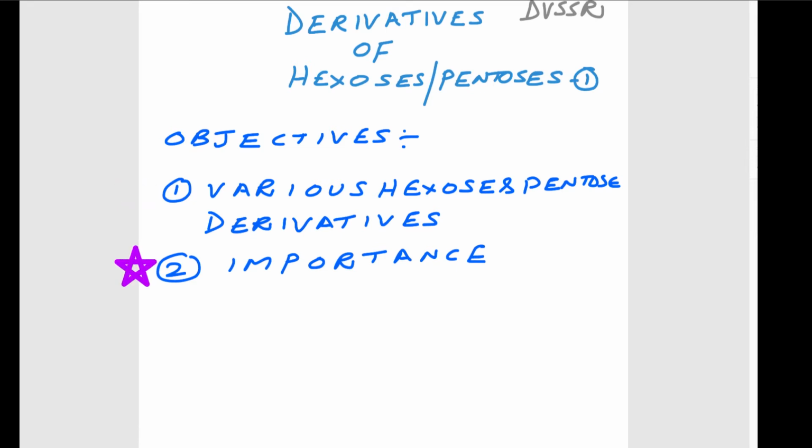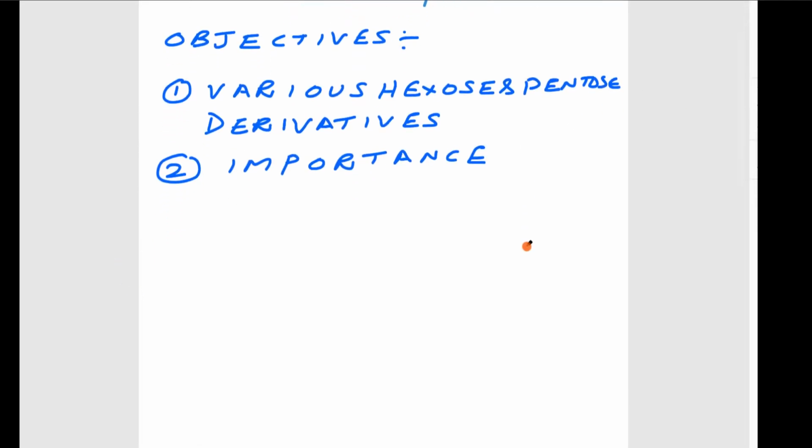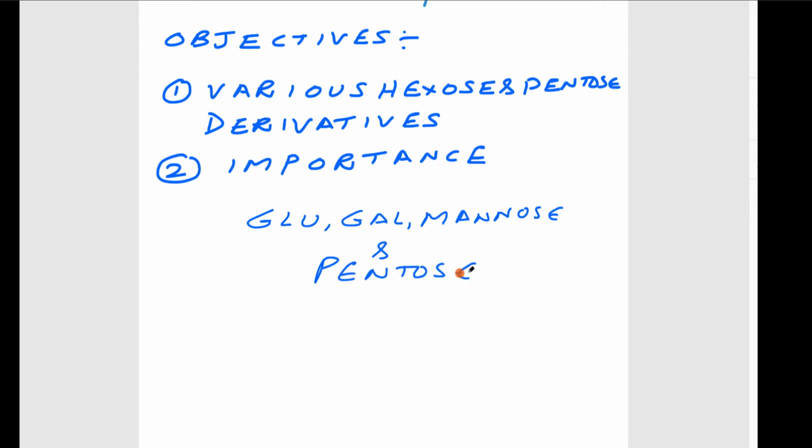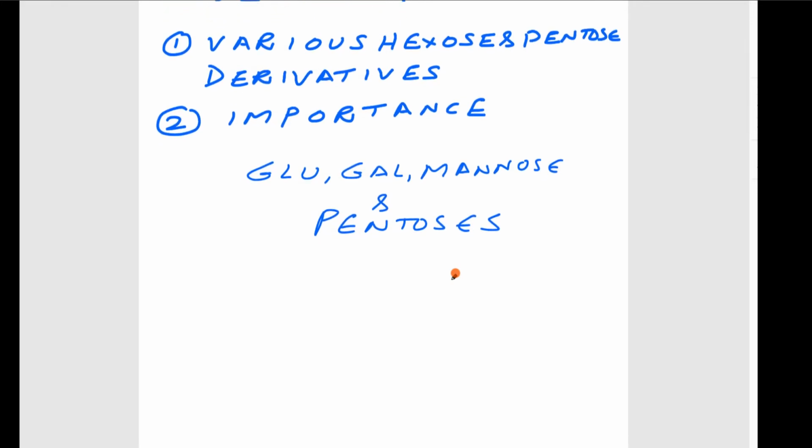their importance. Let us see, there are many hexoses like glucose, galactose and mannose, and pentoses. As far as the derivatives are concerned, there is a substitution in one of the groups of the sugar.